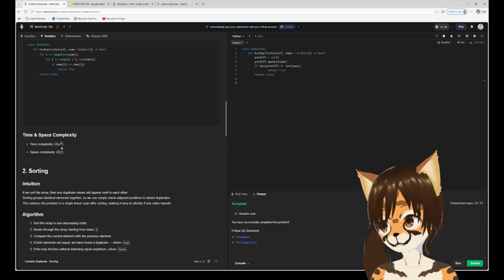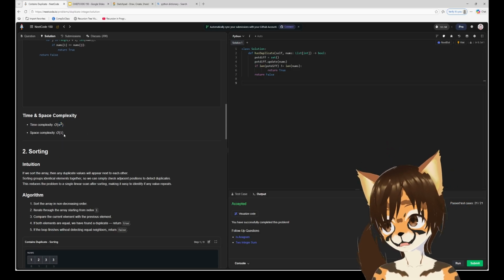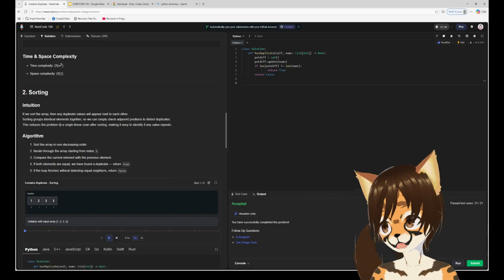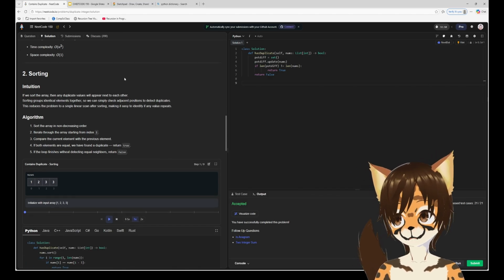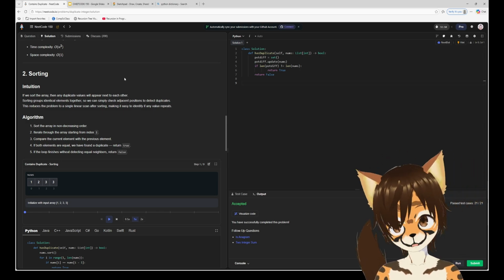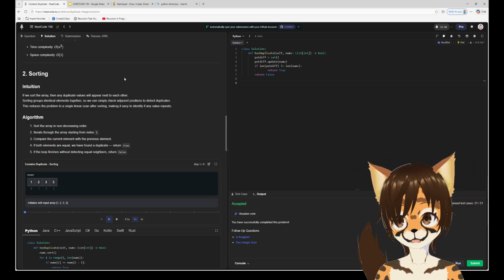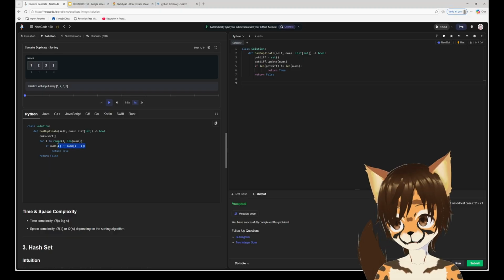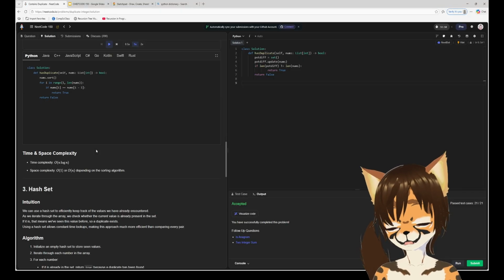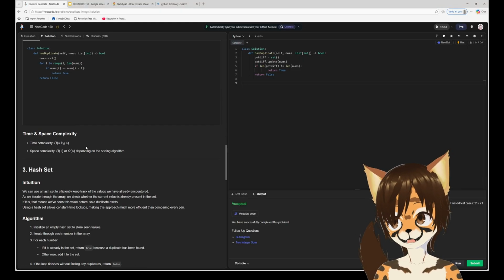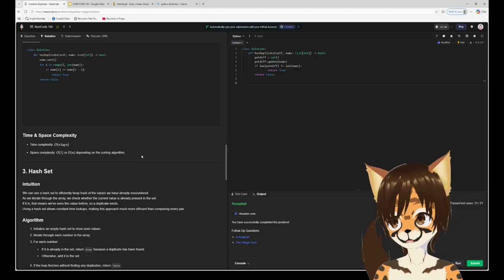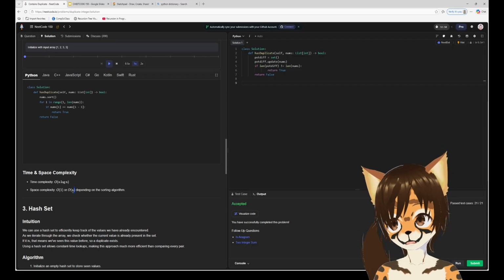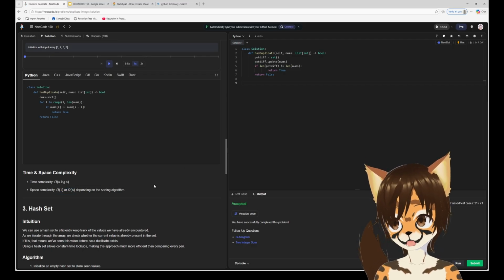That's a bit odd. Time complexity n to the power of 2, but space complexity 1. That's fun. Sorting. We sort the array, then duplicate values appear next to each other. That makes sense. And then we just iterate through the array once, and see if the one behind it is the same. Yeah, that's exactly what they did. And that'd be easy. N log n, right. A lot better, depending on the sorting algorithm. Okay, so we just sort it, and this depends on the sorting algorithm. And then we're done with that.